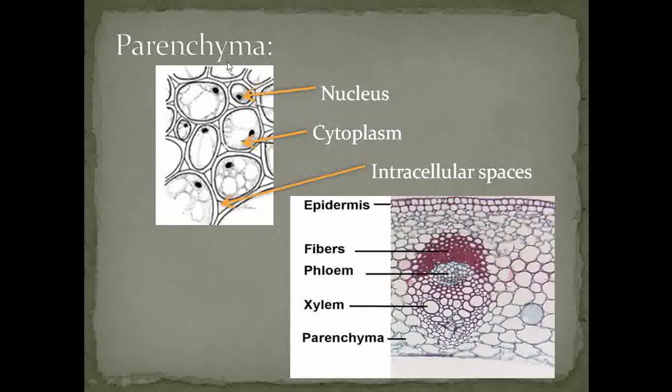So this parenchyma tissue shows the presence of intercellular spaces, as well as vacuoles. As these parenchyma cells show the presence of nucleus and cytoplasm, they are living tissues, and they are present inside the cortex region of either root or shoot. When we take the TS of root or shoot, these parenchymatous tissues are present in the cortex region.